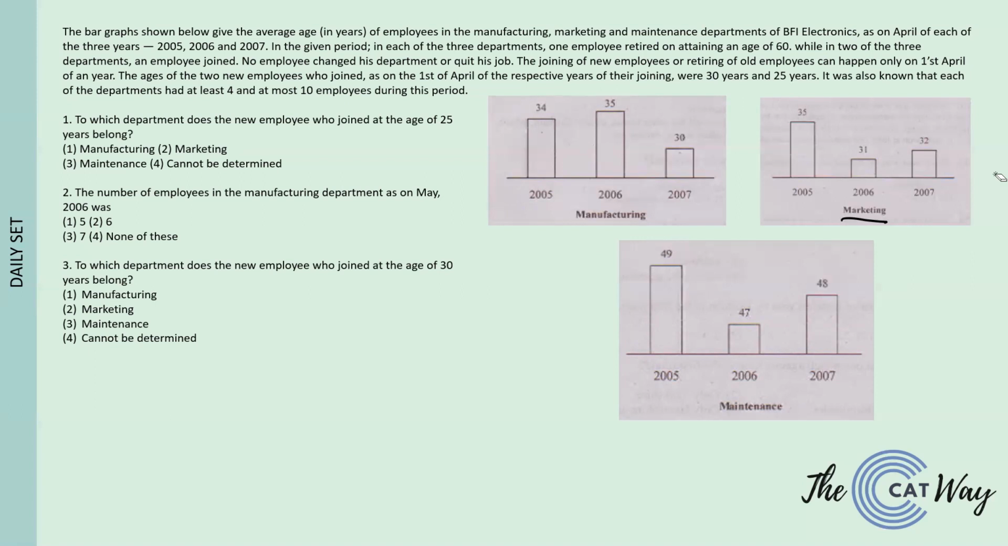We have to remove 60, we have to take a case where we add the 30-year-old person, and a case where we take the 25-year-old person. And then we have to see which case goes with which year and with which department. So this is something that we have to check.